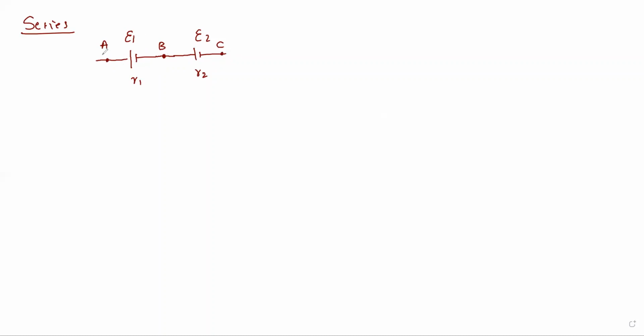So I have named it as A, B and C. Now we have to find out the potential difference between A and C. So what will be the potential difference between A and C? Of course, this is connected to a resistor, an imaginary resistor like this, and the current is flowing through it.